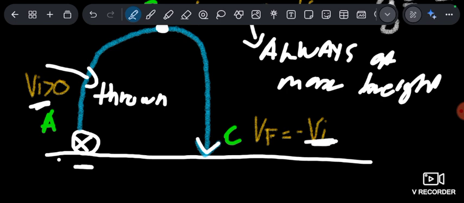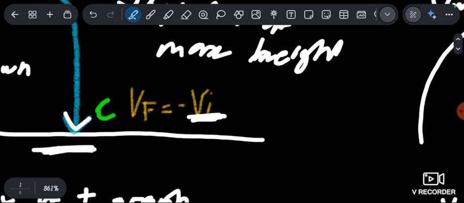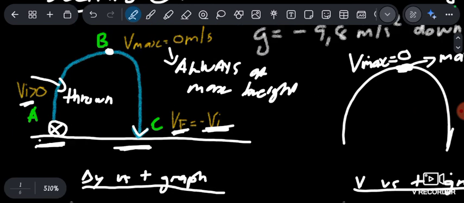Because they are thrown and caught at the same point or same height, their velocities are going to be equal, but in the opposite direction. So V final is going to be the negative of V initial, because we see that V initial is going up.